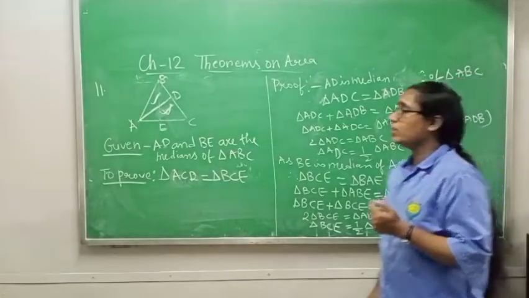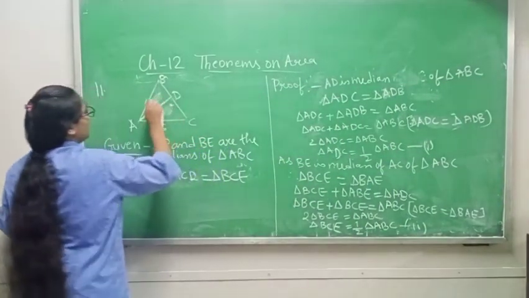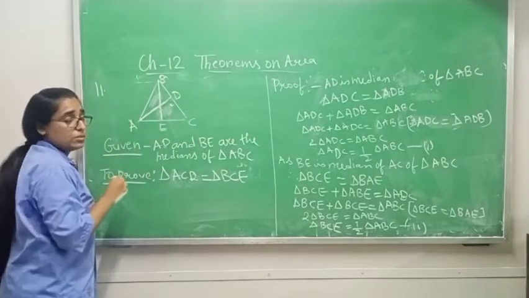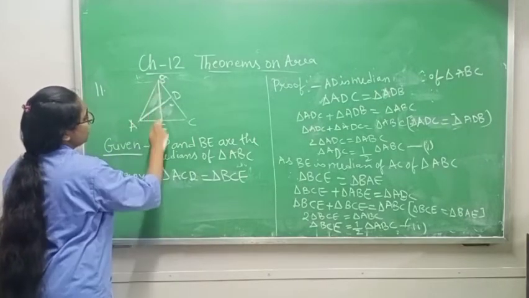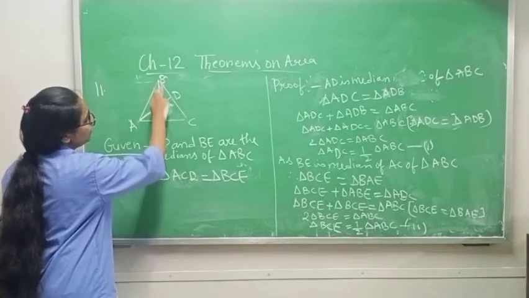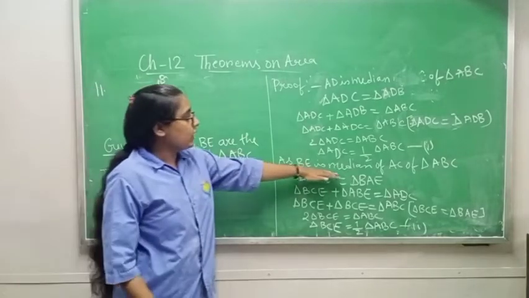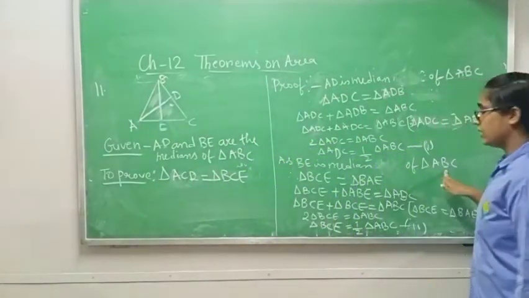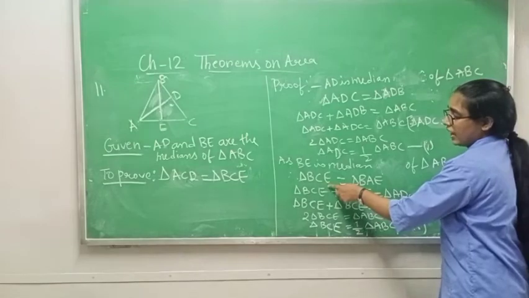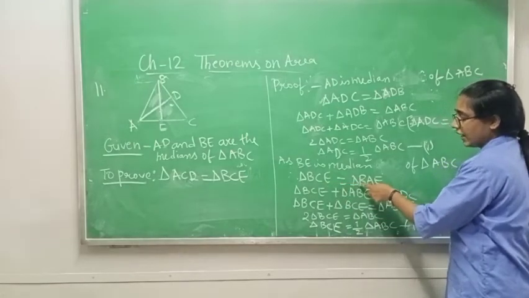Now this 2 will come down, giving half of triangle ABC. Same thing we will do if we take BE as a median. As BE is a median of triangle ABC, triangle BCE is equal to triangle BAE.